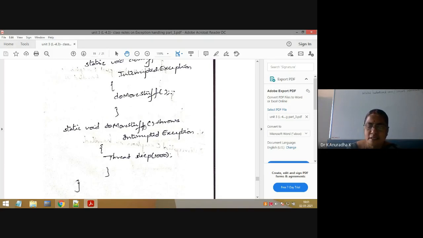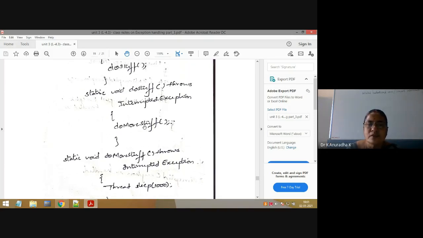Now who is calling doMoreStuff? You can say doStuff. So here doStuff is the calling method, doMoreStuff is the called method. So the calling method of doMoreStuff is doStuff, and from this the control goes to doStuff. Again, when doMoreStuff is delegating the responsibility of this InterruptedException to its calling method, the calling method again has to handle that exception or declare that exception.